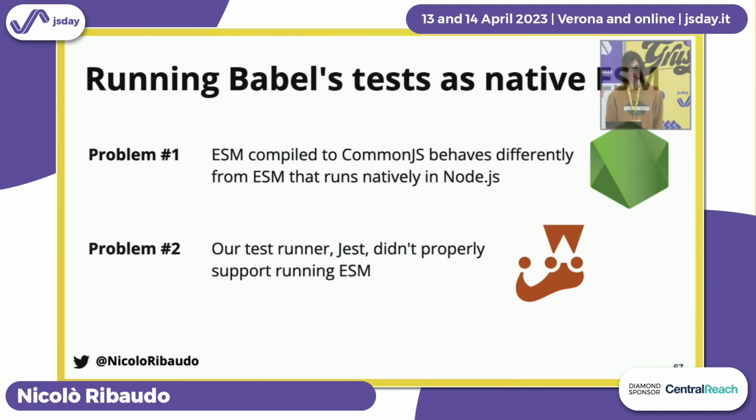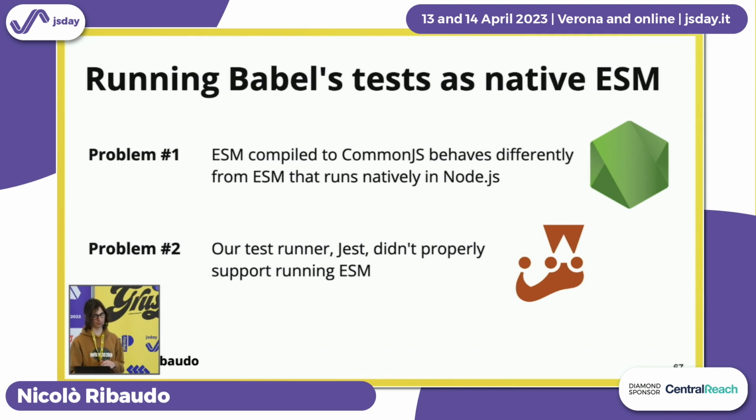We found two main problems. One was, as I mentioned before, that ESM compiled to CommonJS behaved differently from native ESM, and that means we couldn't just stop compiling from ESM to CommonJS. We had to do something more. And the second problem was that the test runner we used, Jest, didn't or still doesn't properly support running ESM.